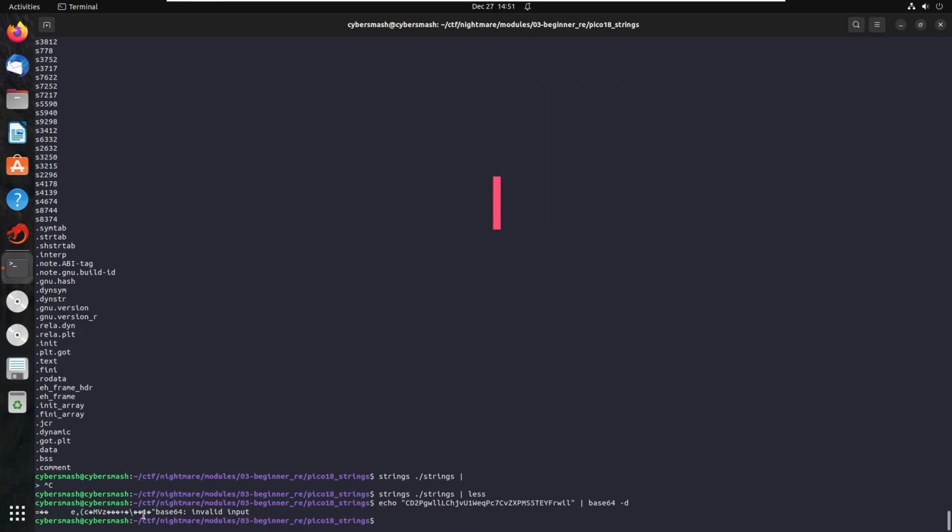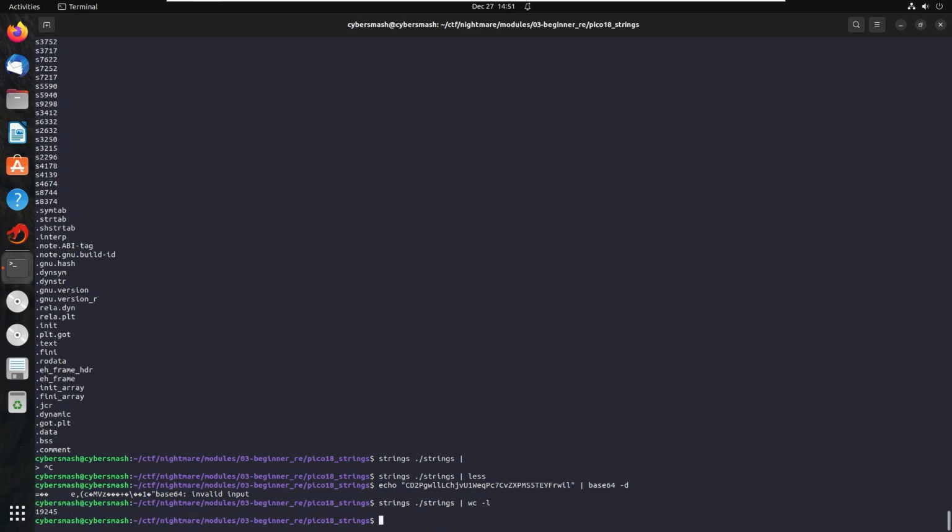Let's see exactly how many strings we're dealing with. Since the strings command puts one string on one line, we can pipe the output to the wc or word count command and tell it to count the lines with the -l switch. The result tells us that there are over 19,000 strings, which will be too many to reasonably go through by hand. It's possible there's a flag hidden somewhere in the 19,000 strings.